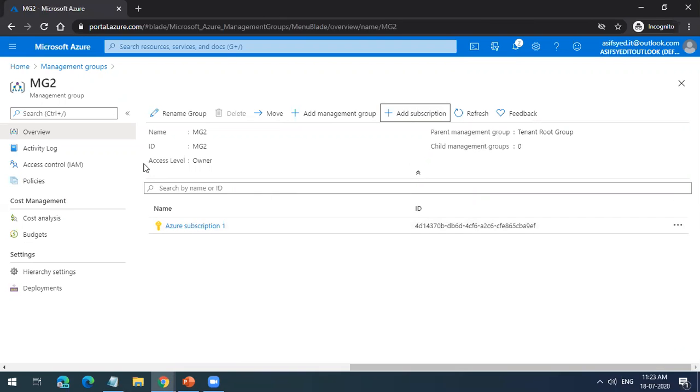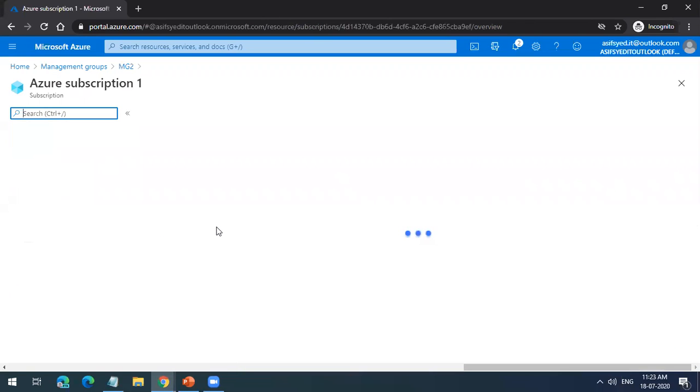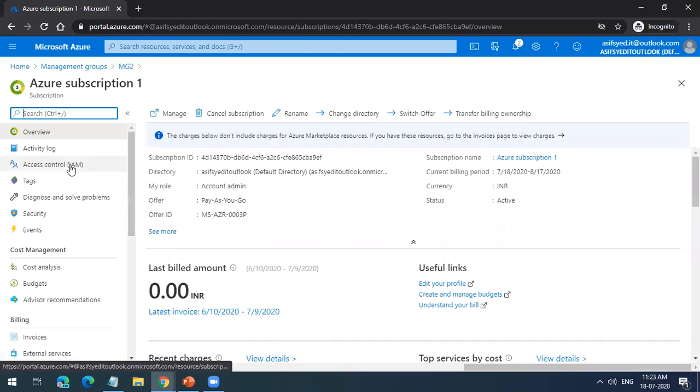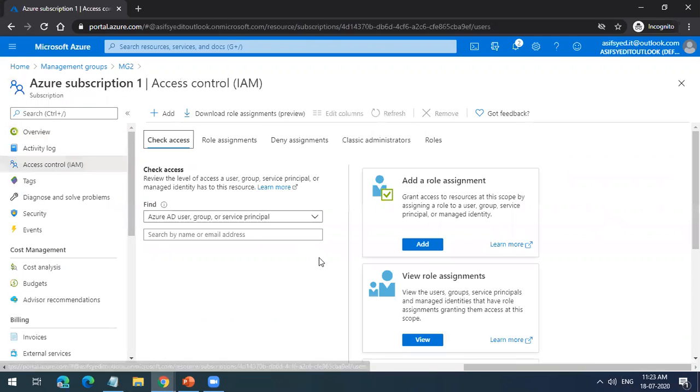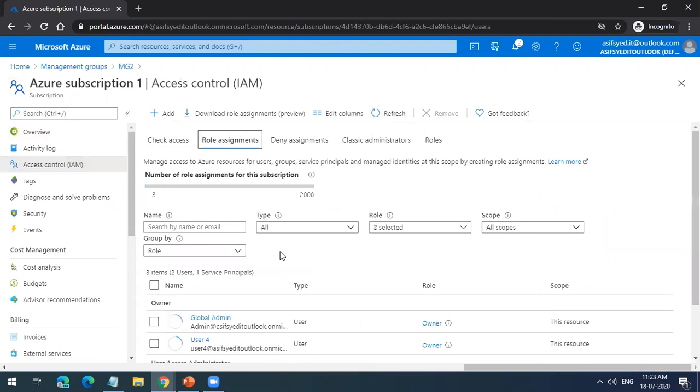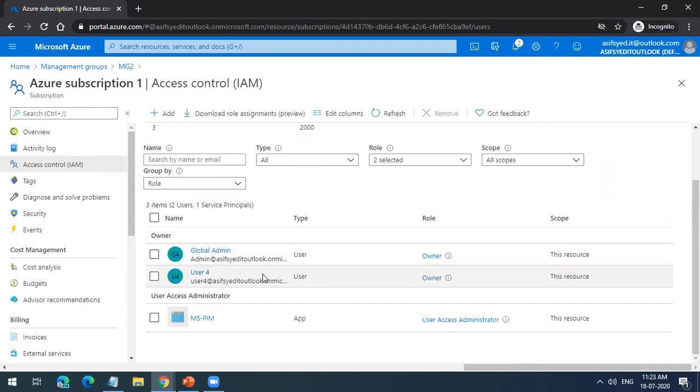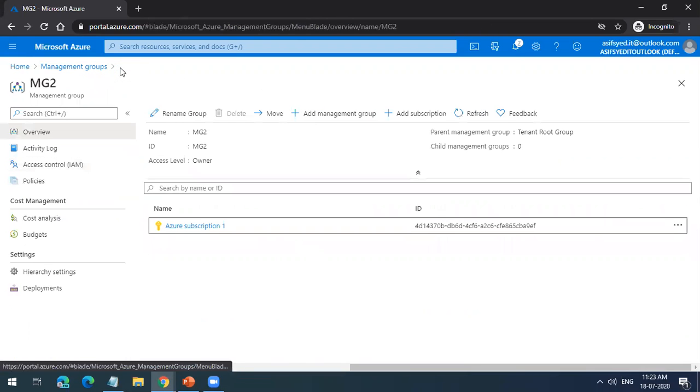Now, if I go to the subscription, I go to access control. I should see user one here, because I have added user one to become the owner of any subscription which is in this group. That should happen, and it will happen in some time.